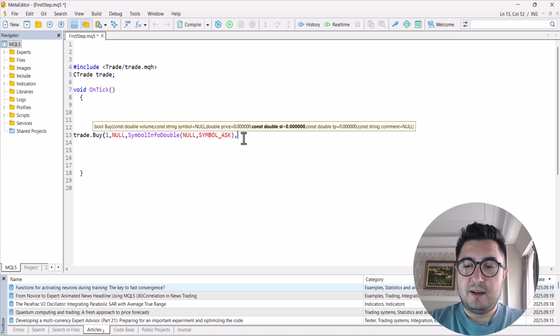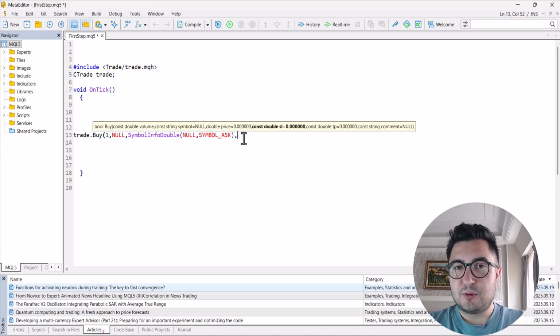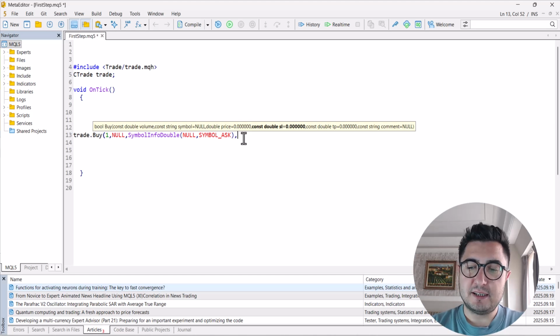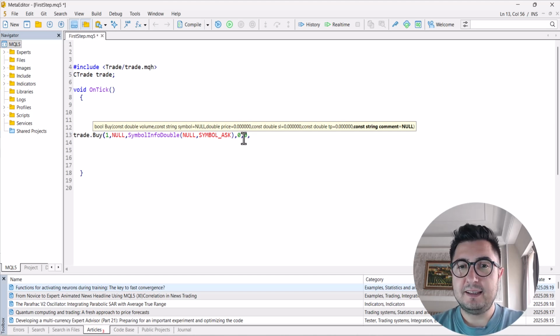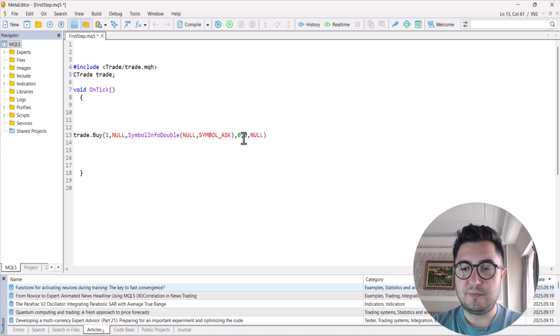And after a comma, stop loss and take profit. Let's say for stop loss I put 0. I will not put a stop loss and I will not put a take profit. And there is a comment, to be able to separate the orders, but I will not use it today either. Now I have defined all parameters.